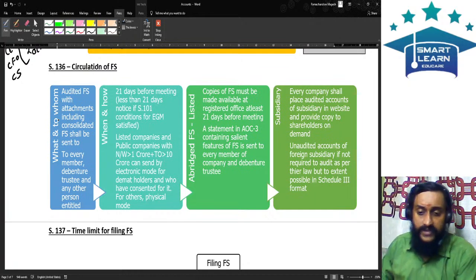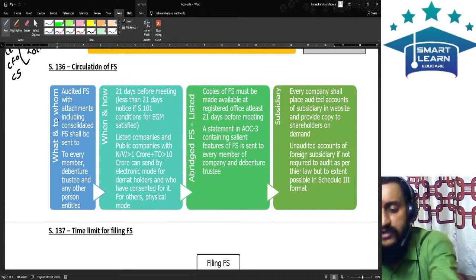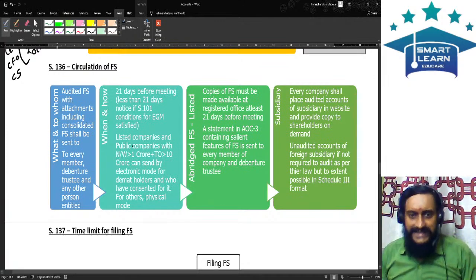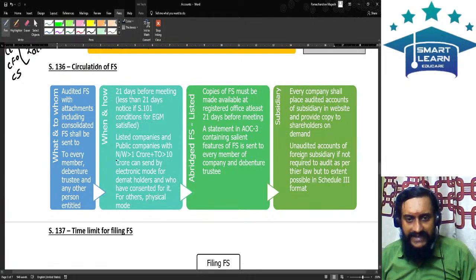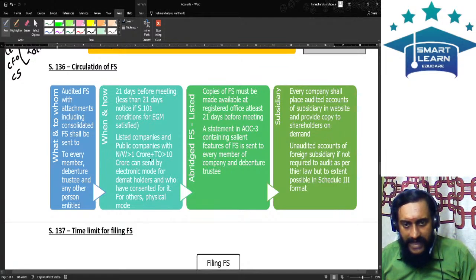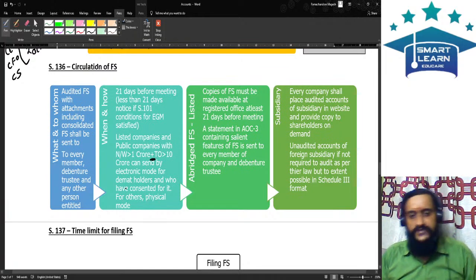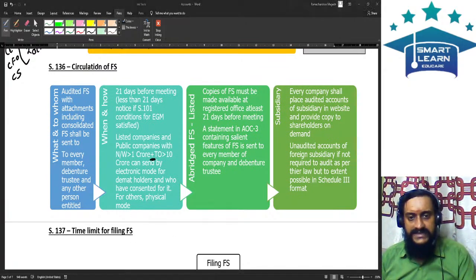And how should you circulate the financial statement? Should it be in physical mode? Should it be sent in electronic mode? How should I do it? Listed companies and public companies with a net worth of greater than 1 crore and turnover of greater than 10 crore. This is an area which you may miss.